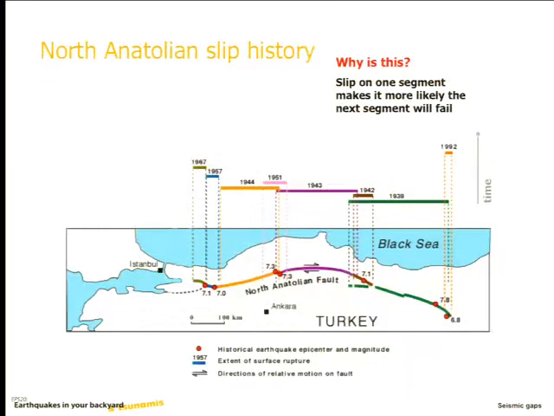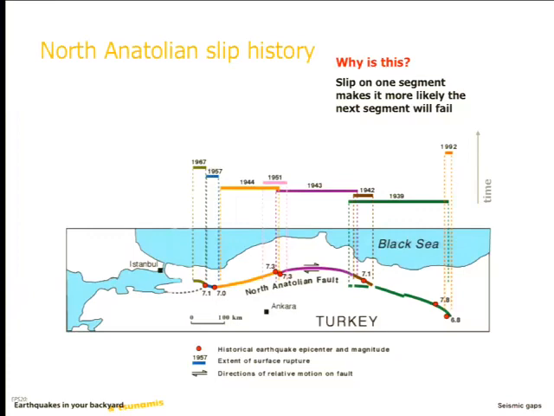So having said we can go that far back in time, let's start with just more recent history, the 20th century. And so here's the North Anatolian fault again, okay, running across the northern part of Turkey. And each of these coloured sections shows an earthquake that occurred on the North Anatolian fault and then the date of the earthquake. Okay? And so what we can see when we look at this slip history is that there's this gradual progression. So these are, the order here is by date. And you can see that there's a progression. The first event in this sequence, 1939, was at the eastern end of the fault. 42, 43, 44, we went back and re-ruptured this piece. 57, 67.